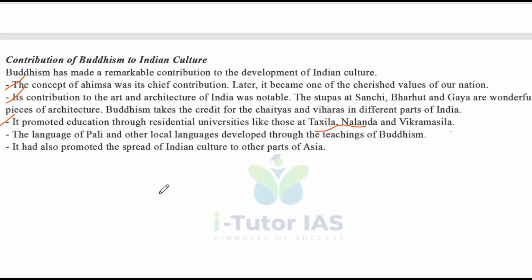And again here is, as usual, a question for you. The first question is, discuss the spread of Jainism in various parts of India, around 150 words. And the next question is, how did Buddhism become a world religion? This is a 250-word question, so you can write it. Today we end here with these two questions, so try to answer them.